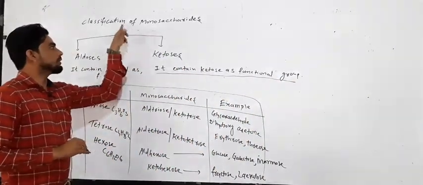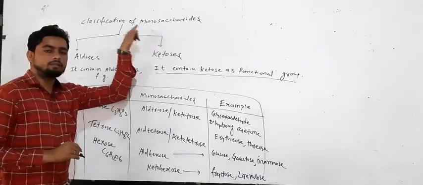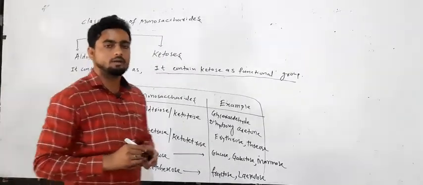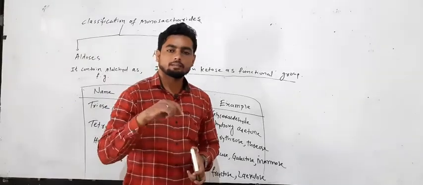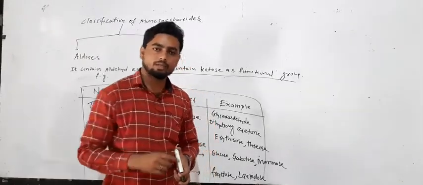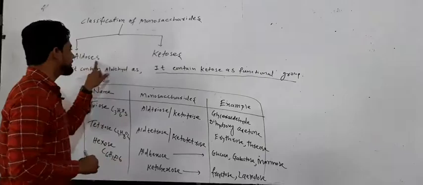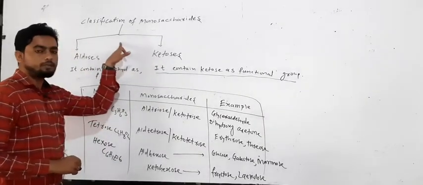So the question is, what is a monosaccharide? It is a carbohydrate that does not hydrolyse; it does not give any smaller unit. It has two types, aldoses and ketoses, depending upon the functional group.